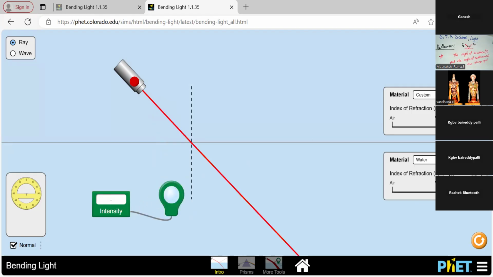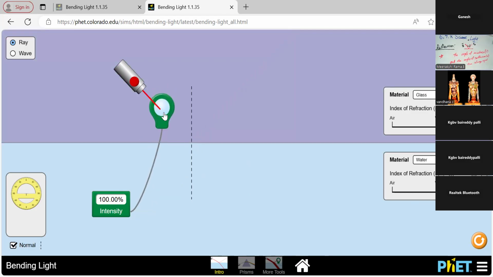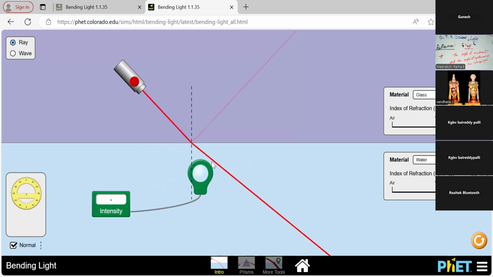Next, I choose glass. The above part is glass and the below part is water. The incident ray intensity has no change, always 100%. The water medium below is 98.16%, and the above, glass, is 1.84%.